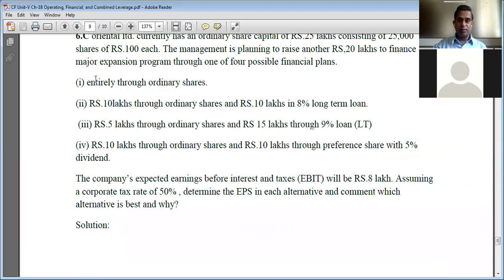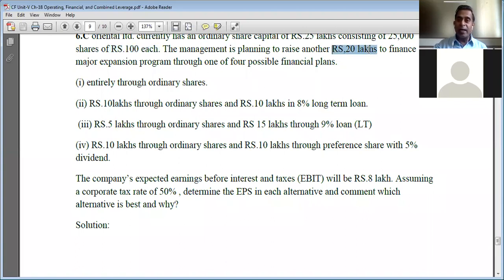So look, the company is planning to raise an additional 20 lakh rupees. So I have to find out the number of equity shares only with respect to this. Under financial plan 1, the entire 20 lakh rupees will be raised only through ordinary shares. Ordinary shares means equity shares. So we know the market price of equity shares.